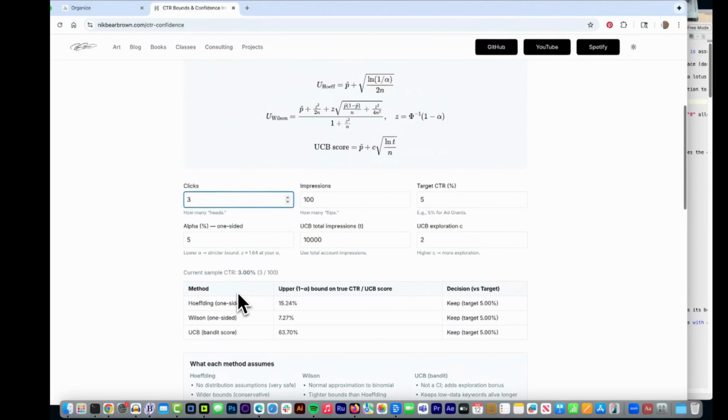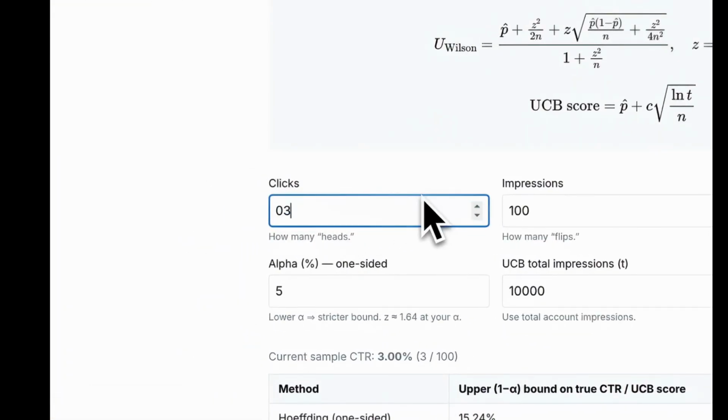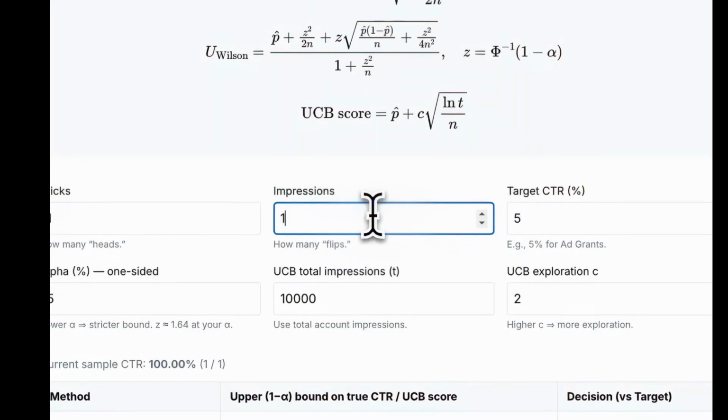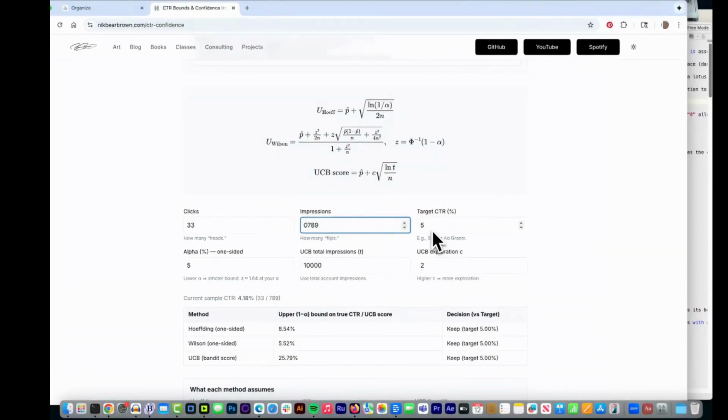But the idea here is you put in the number of clicks you got, say 33 clicks off of 1,000 impressions. And let's take a different number. How about 789? Target CTR, you probably will never change if you're doing this for Google. Google wants all their nonprofits to have a 5% click-through rate for all of their keywords. And you're going to be monitoring those keywords throughout the whole process. If you allow too many low-performing keywords, they may deactivate you or ban you.